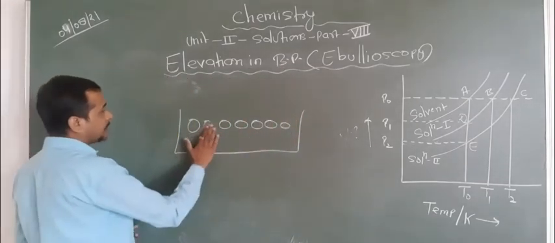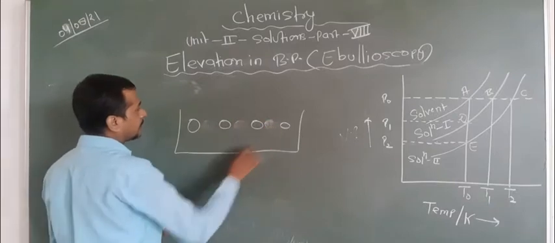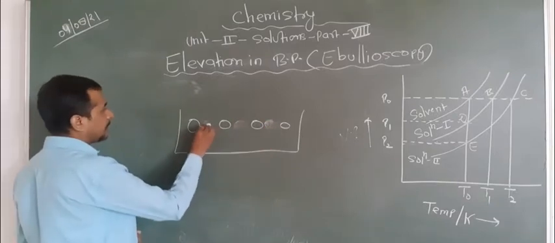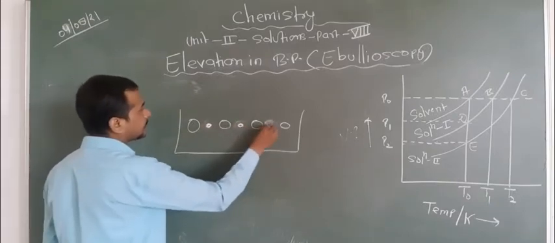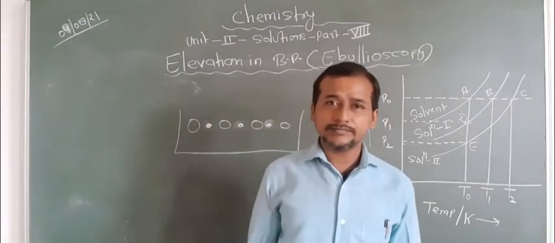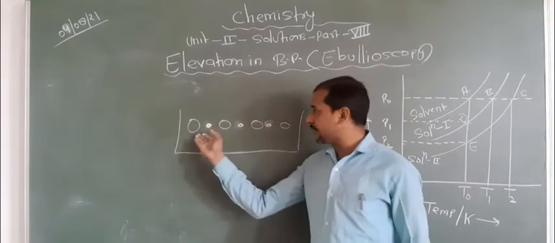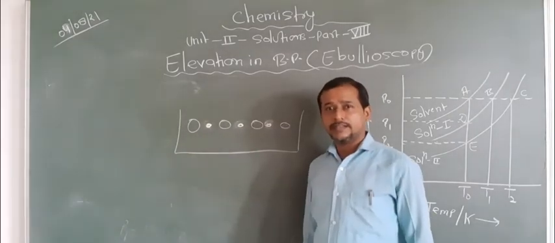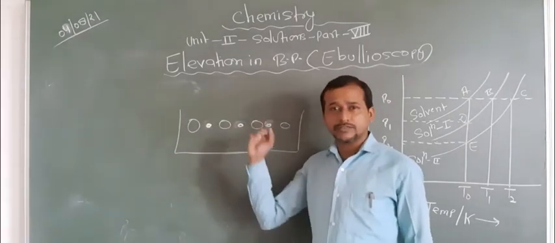But now we add solute particles. The solute particles take the space of solvent particles, so the surface area of solvent particles decreases, and hence the vapor pressure also decreases.